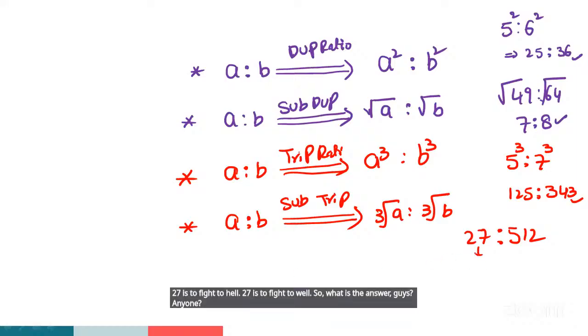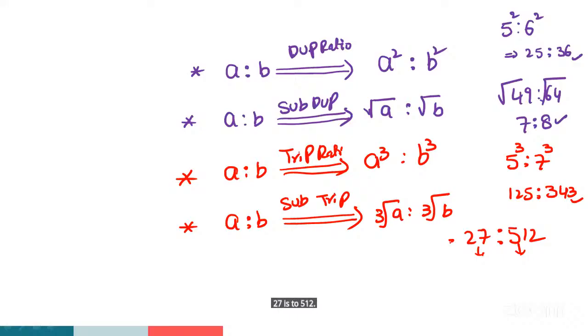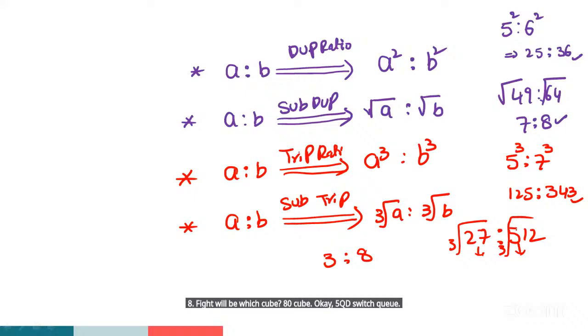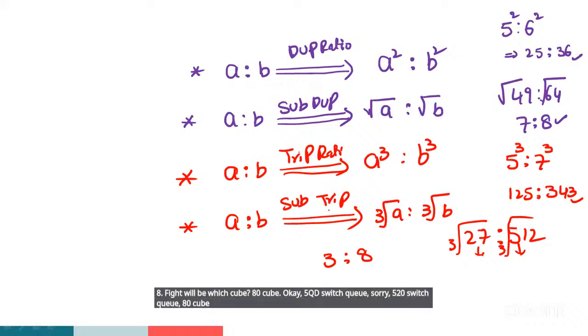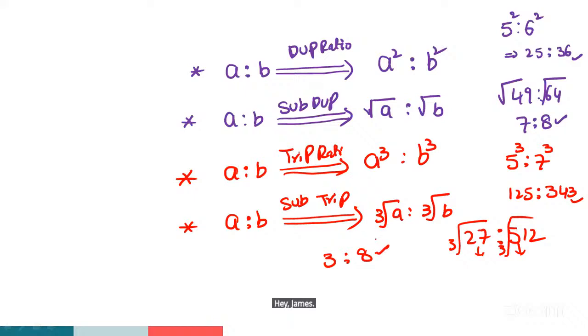27 is to 512. So cube root of 27 is how much, guys? 3. 512 is which cube? 8 cube, guys. Then the answer is 3 is to 8, guys.